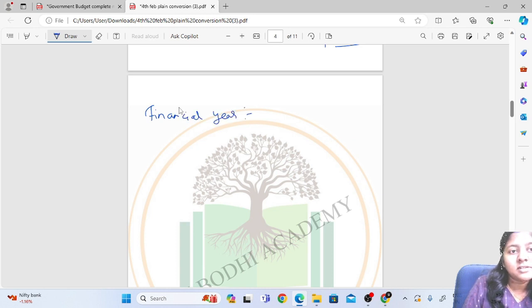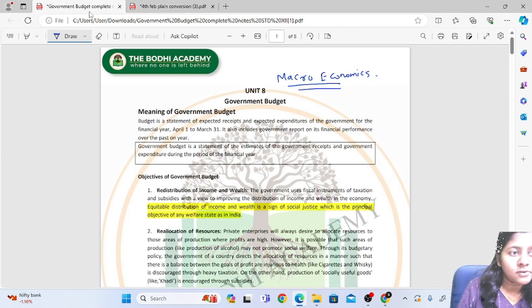It also includes reports on its financial performance over the past years.